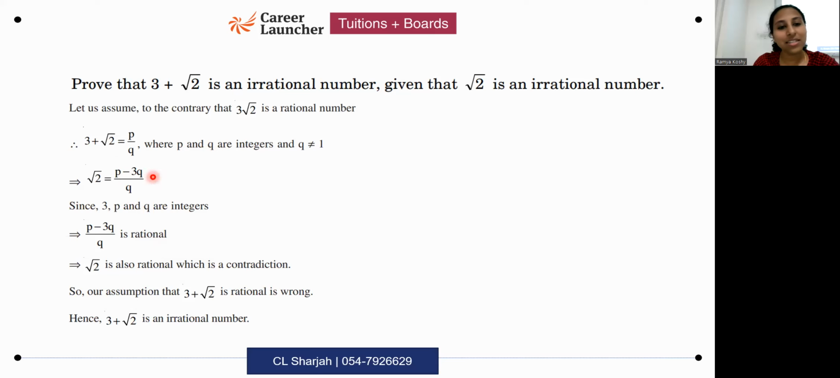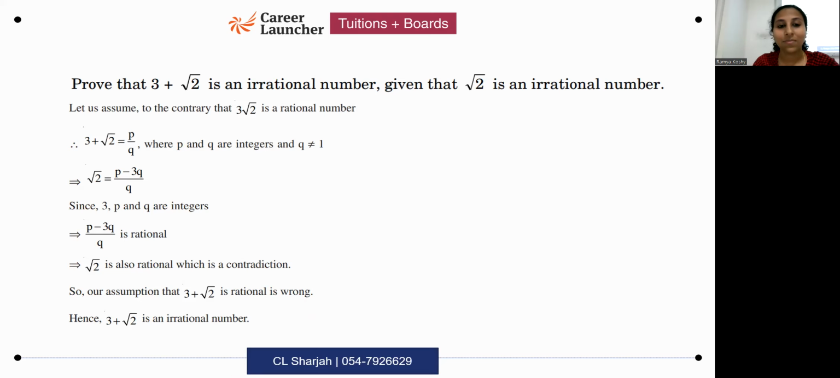What you must mention is in the RHS, since everything are integers, RHS is what? Rational. If RHS is rational, automatically what does it mean? LHS also should be rational, no? But is that possible? No, it's a contradiction. Why? In the question it's already given root 2 is irrational. There is a contradiction here. So our assumption is wrong. Hence it is irrational.